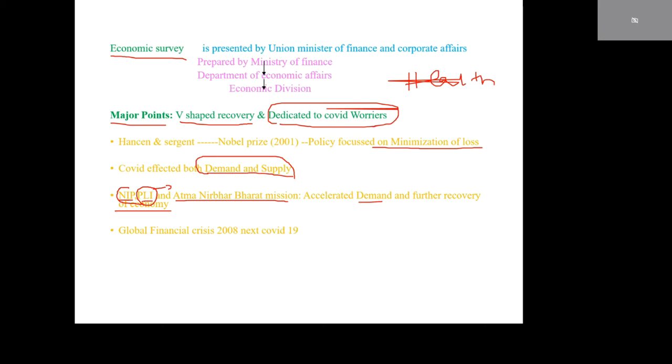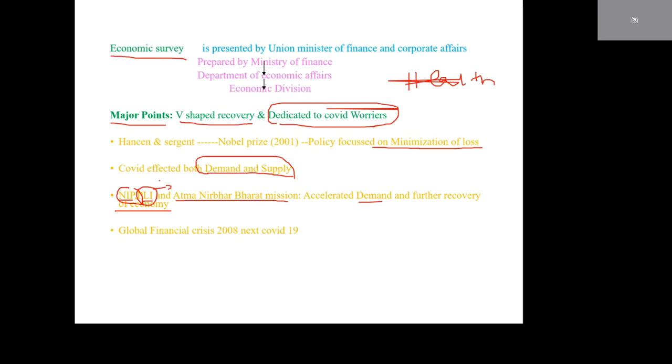NIP means National Infrastructure Pipeline. This is government expenditure on buildings, highways, roads, railways, hospitals, bridges, etc. Suppose government expenditure increases, that leads to employment for many people.